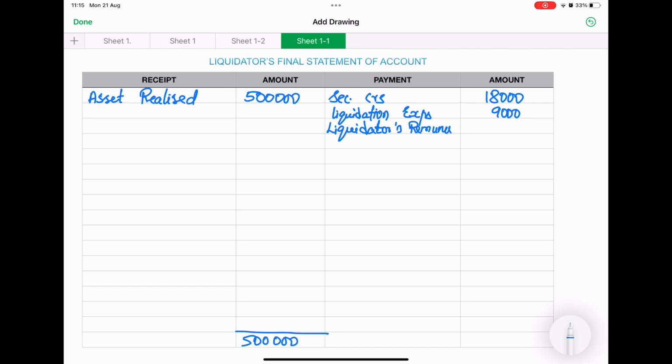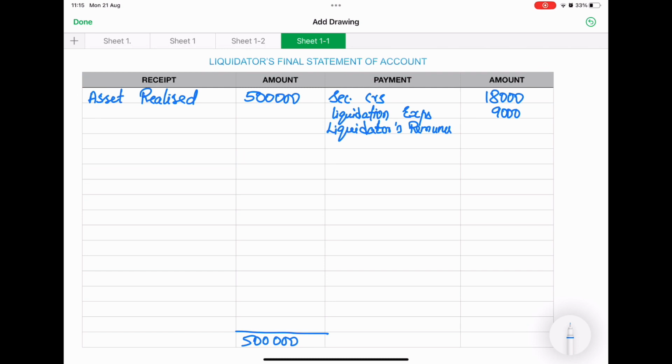This is the manner in which we are going to solve the problem. The liquidator's final statement means only this. First we are going to recognize the asset realized. After assets realized, in an orderly manner we are going to pay the liability holders, like secured creditors, liquidation expenses, liquidator's remuneration. This is the orderly manner in which we are going to pay.